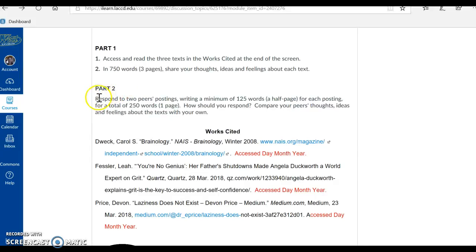Okay, so our part 2, respond to 2 peers' postings, writing a minimum of 125 words, a half page for each posting, for a total of 250 words, 1 page. How should you respond? Compare your peers' thoughts, ideas, and feelings about the text with your own.